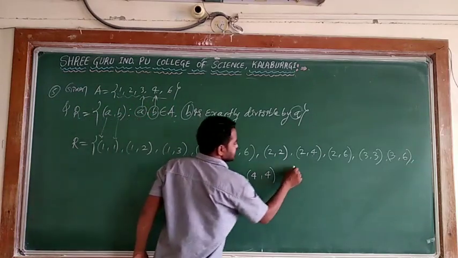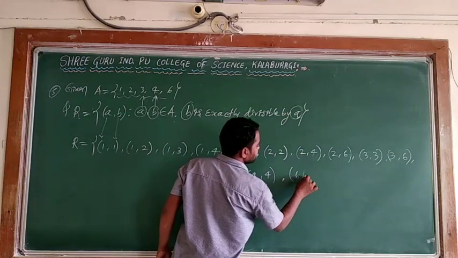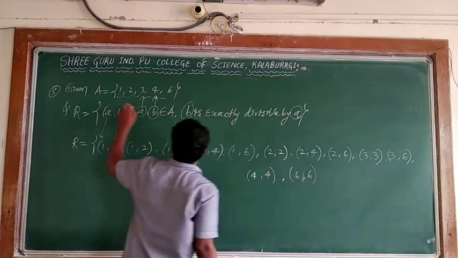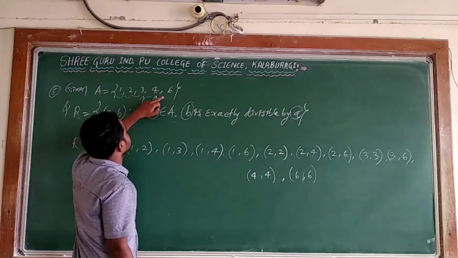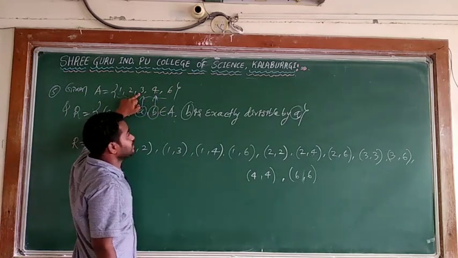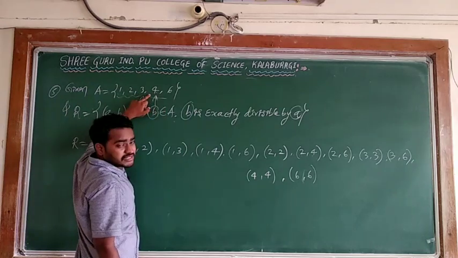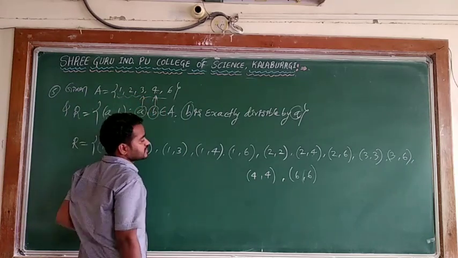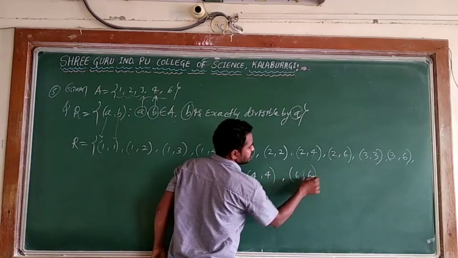I can write (6, 6), because if I take (6, 1), 1 is not divisible by 6. (6, 2), 2 is not divisible by 6. (6, 3), 3 is not divisible by 6. (6, 4), 4 is not divisible by 6. When I take (6, 6), 6 is divisible by 6.